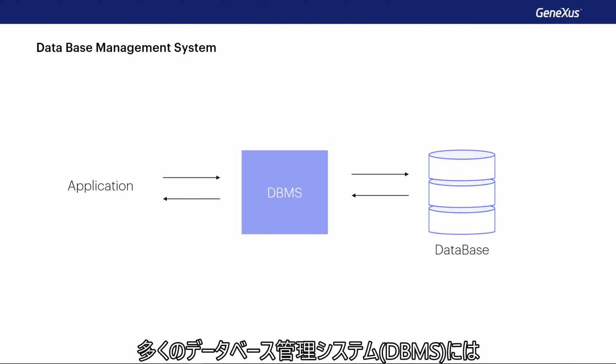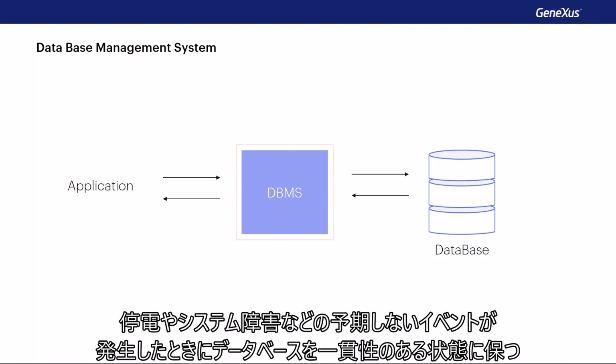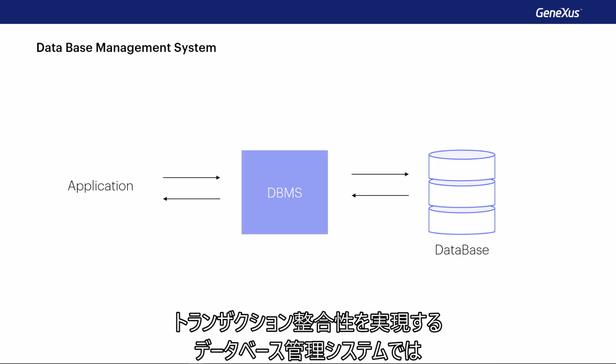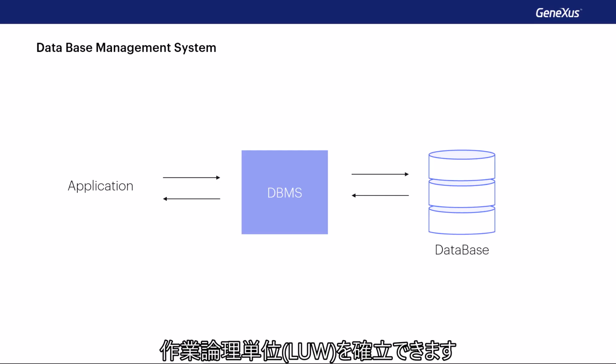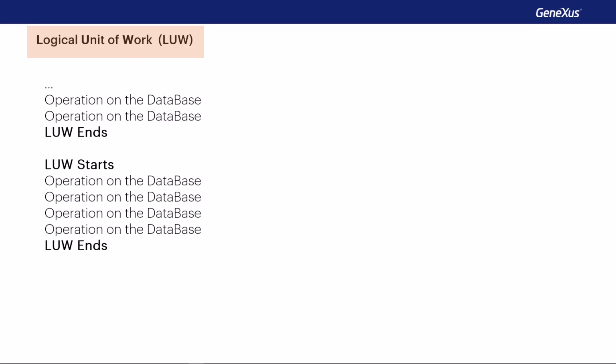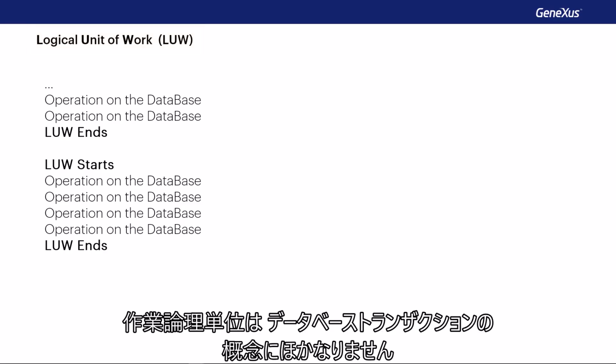Many database management systems, DBMSs, have failure recovery systems that leave the database in a consistent state when unforeseen events, such as power outages or system failures, occur. Database management systems that provide transactional integrity allow establishing logical units of work, LUWs. Logical units of work correspond to nothing less than the concept of database transactions.